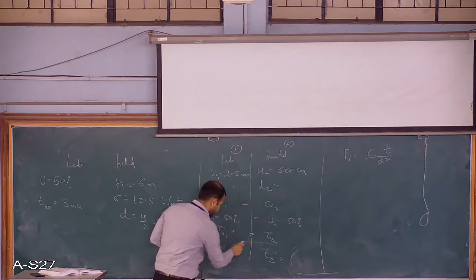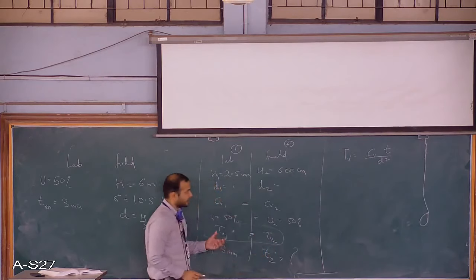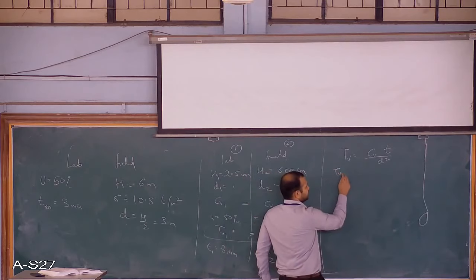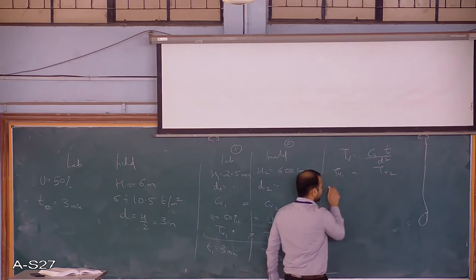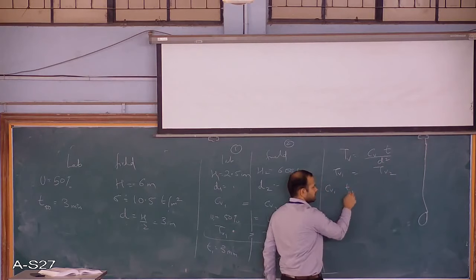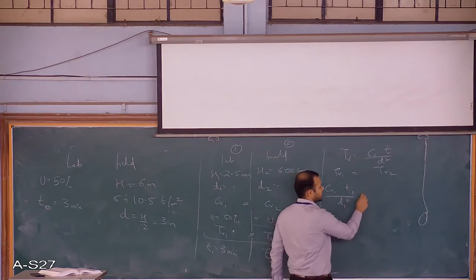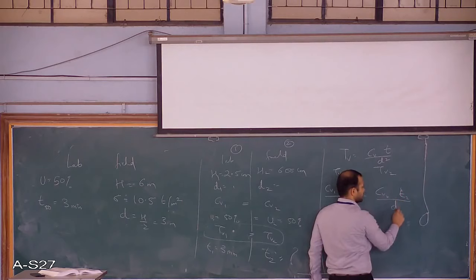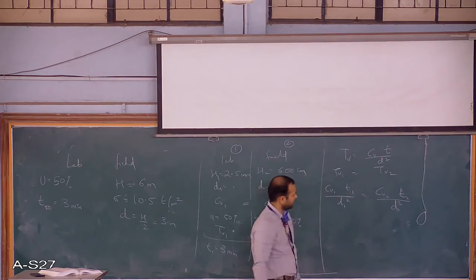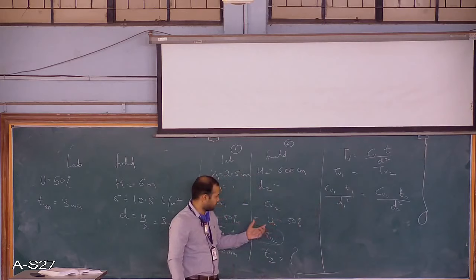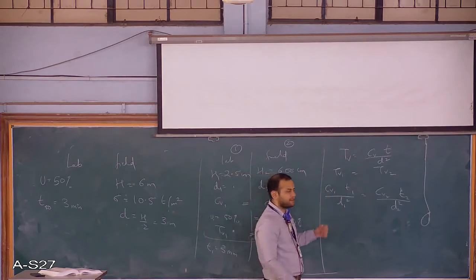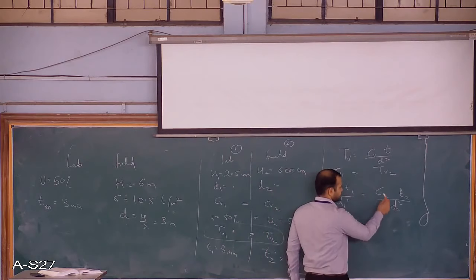So I choose this condition and I'll put that formula in both these two. So for example, I'll write TV1 equals TV2. So CV1 T1 upon D1 square, CV2 T2 upon D2 square. Now this is what we have to solve. What will get cancelled? CV1 and CV2 is same, so this will get cancelled.